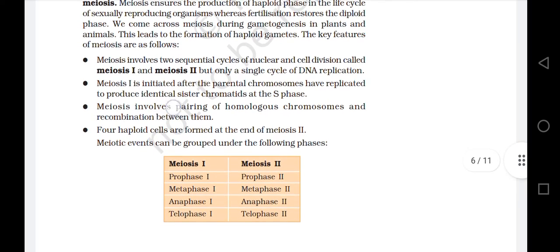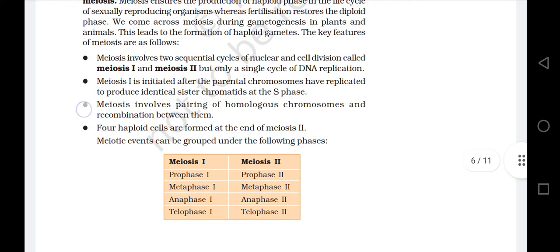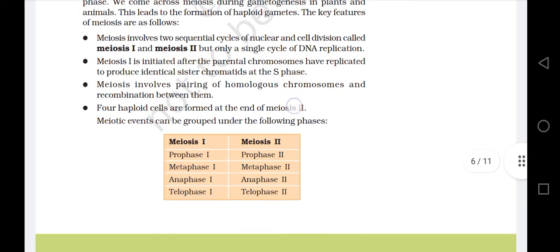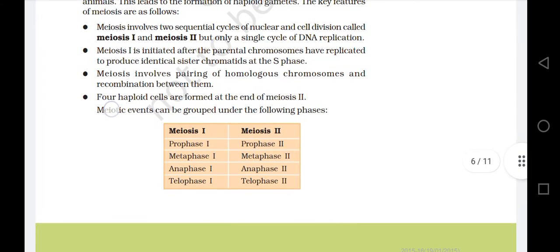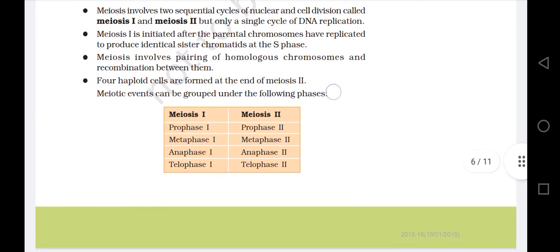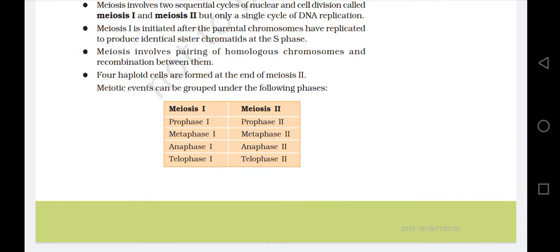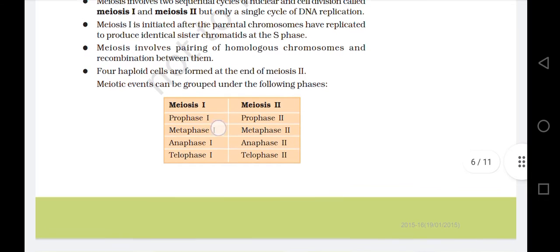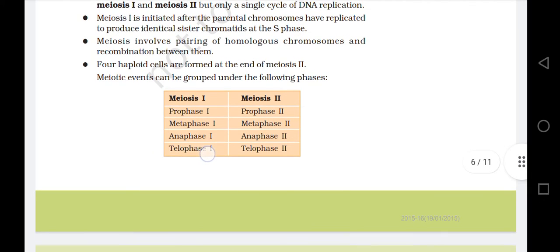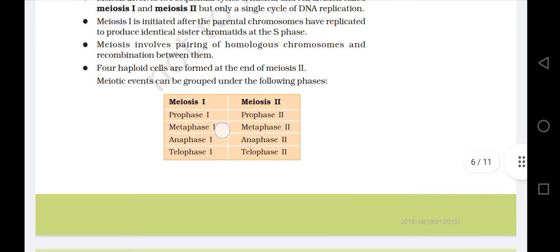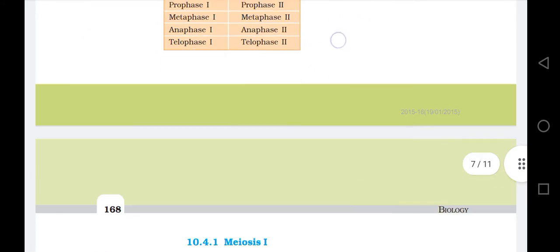Meiosis involves pairing of homologous chromosomes and recombination between them. Four haploid cells are formed at the end of meiosis 2. Meiotic events can be grouped under the following phases. Meiosis 1 is grouped as prophase 1, metaphase 1, anaphase 1, telophase 1. And meiosis 2 is divided into prophase 2, metaphase 2, anaphase 2, and telophase 2.